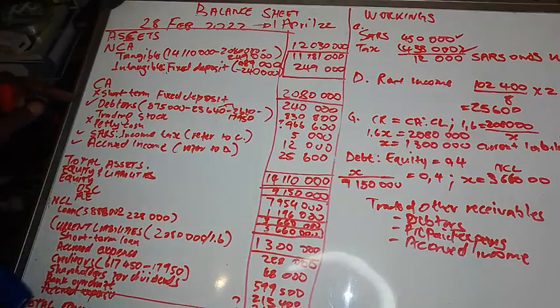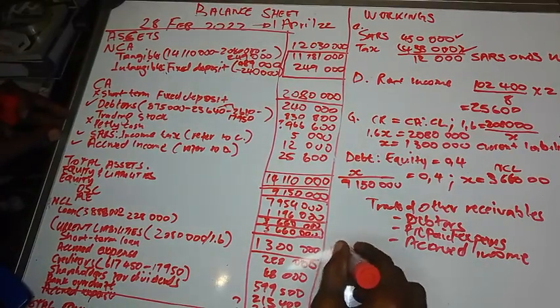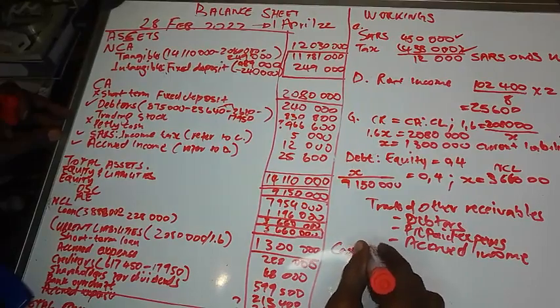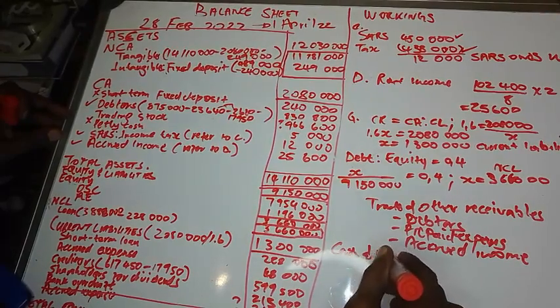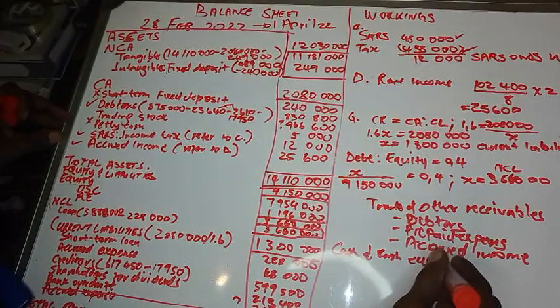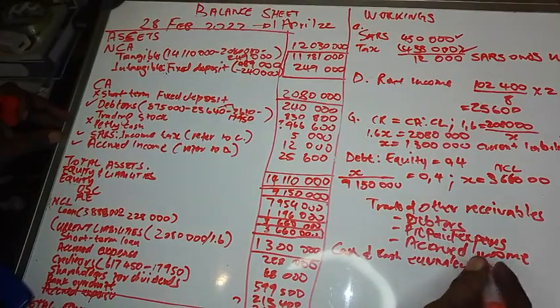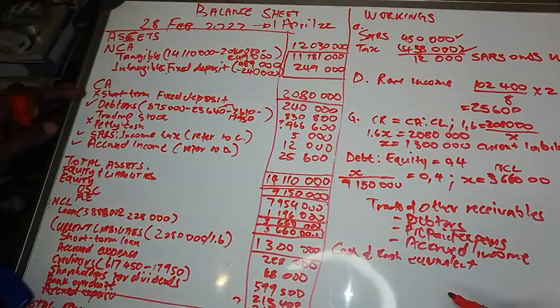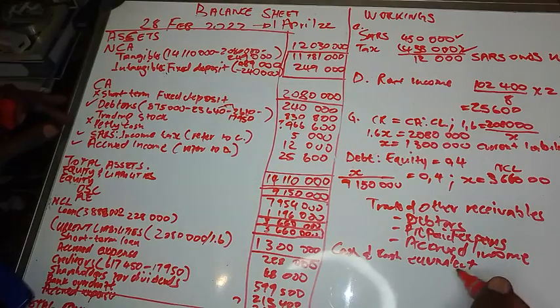Now you also have this one, so I'm gonna use the X on this one. You must add these two together to get what we call cash and cash equivalents. Cash and cash equivalents, right? So you add the short-term portion of fixed deposit with the petty cash as well as bank.